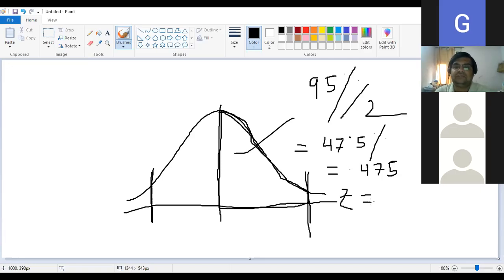First, you have to find the value in the Z table, then see the corresponding Z value.